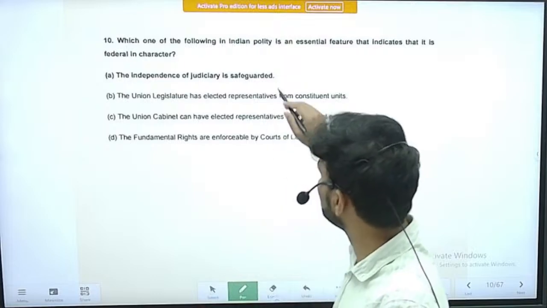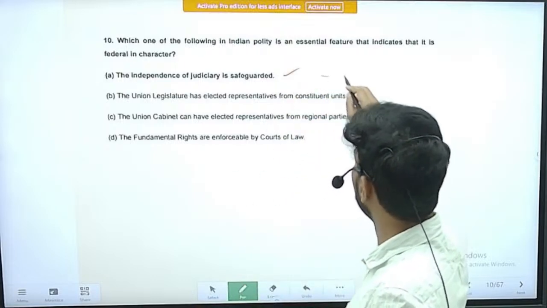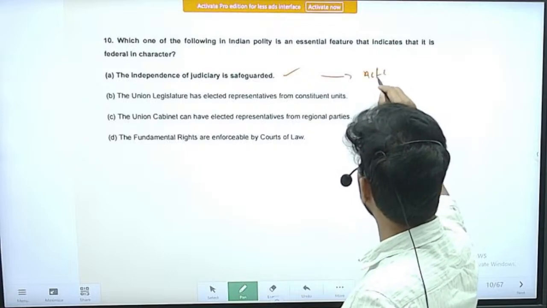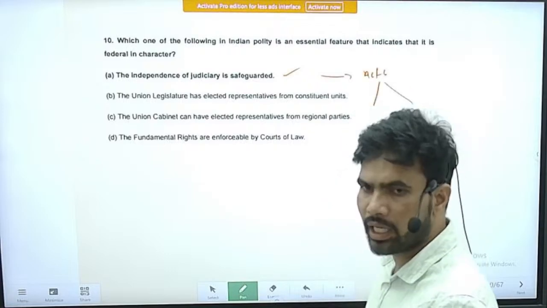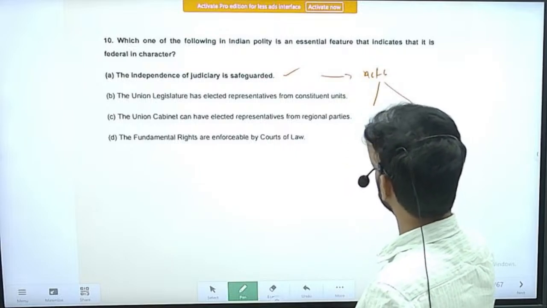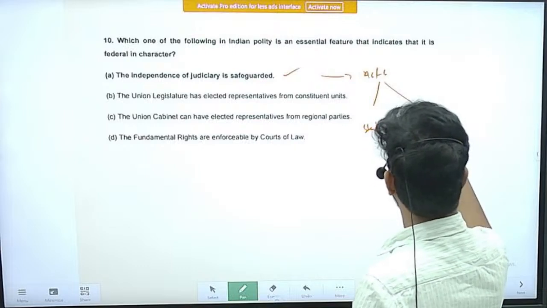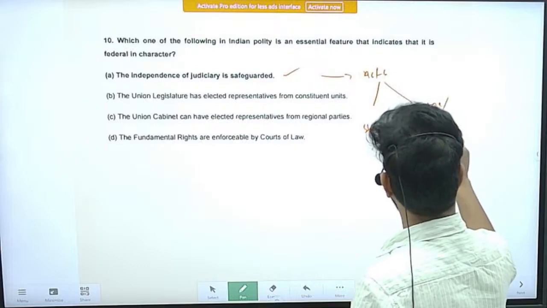Yes, actually this is part and parcel of the federal system, because the judiciary acts as a judge whenever a dispute arises between the states and the union, with states on one side and the center or union on the other.